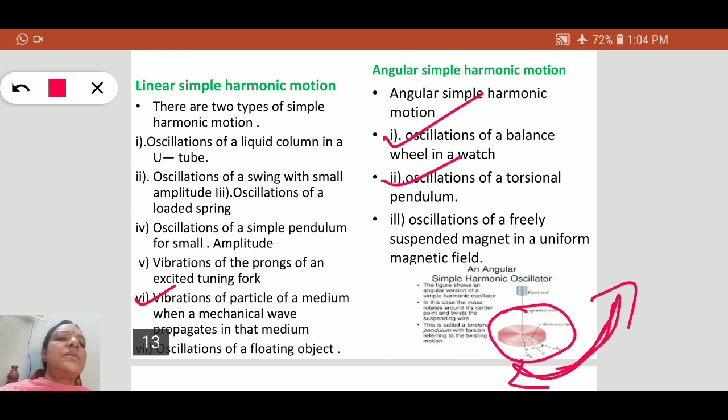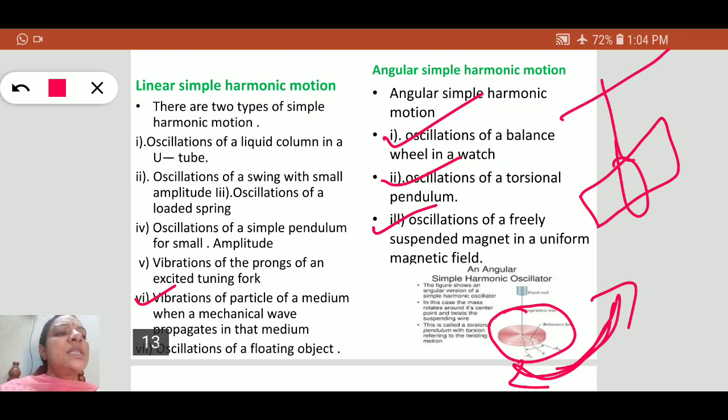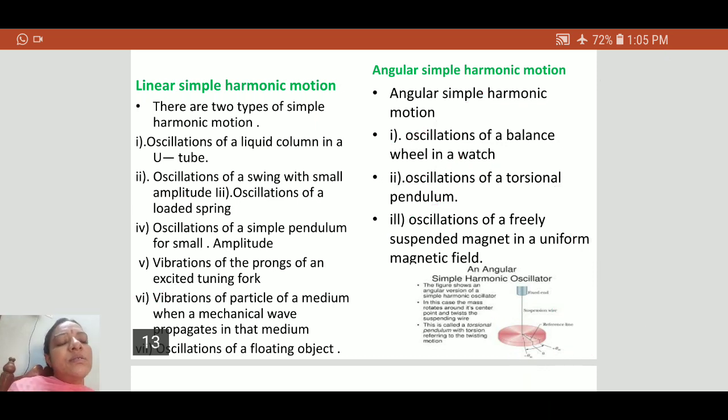Similarly, oscillations of a freely suspended magnet in a uniform magnetic field. If this magnet is freely suspended, it makes angular oscillations like this. Both motions are simple harmonic motion, but these are angular and those are linear simple harmonic motion.